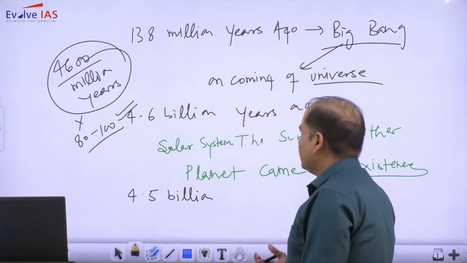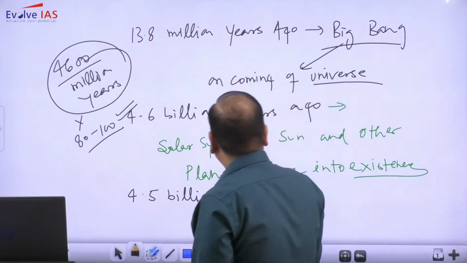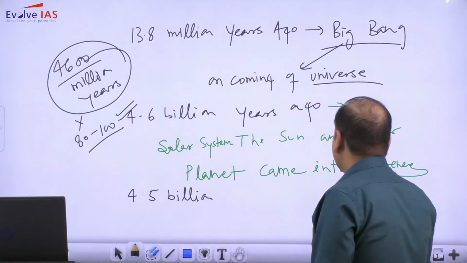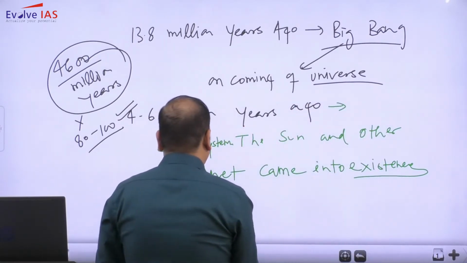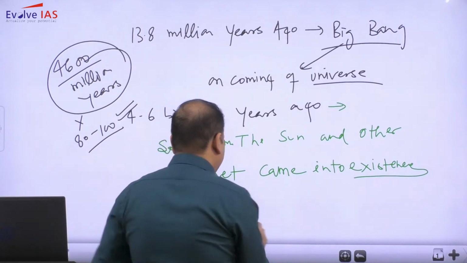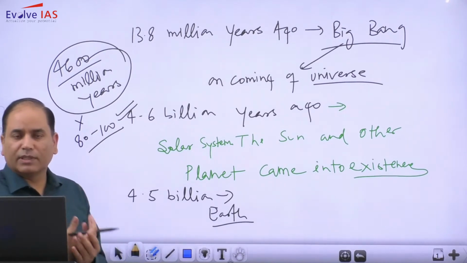Then 4.6 billion years ago, the solar system, the sun and other planets came into existence. Around 4.5 billion years ago, the Earth collided with a Mars-sized celestial object.